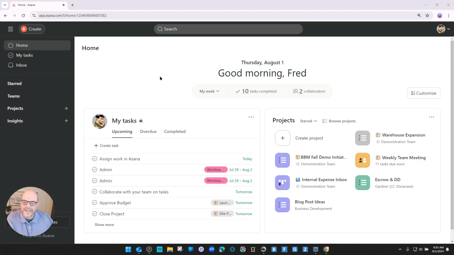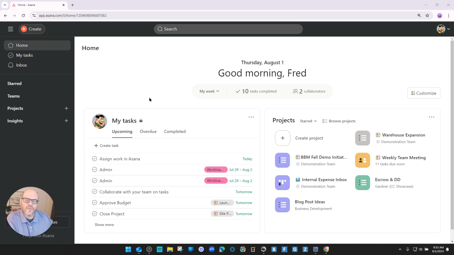So I'm right here. I have my friend Fred Flintstone. He's worked for my organization for a good long time, but it's time for him to move on. And so we're going to see what we can do. Before we go ahead and remove Fred from the organization, we need to either work with Fred, hopefully, and have Fred log into his account with him, or get access to Fred's account so that we can really do this properly and well. Now, if you cannot get into Fred's account, there are still some things that you can do to initiate most of what I'm about to share.